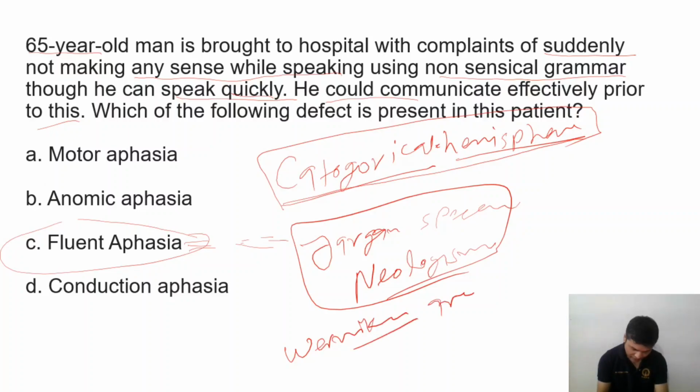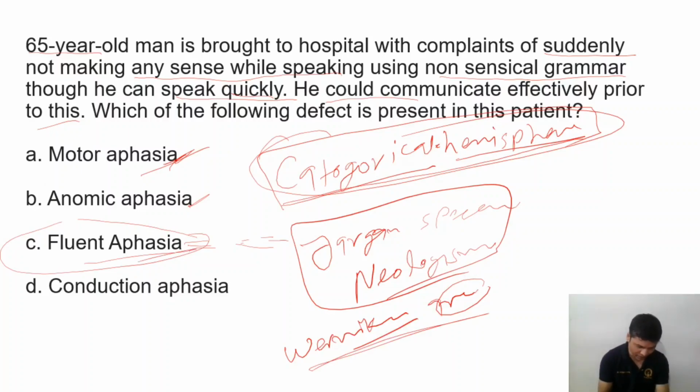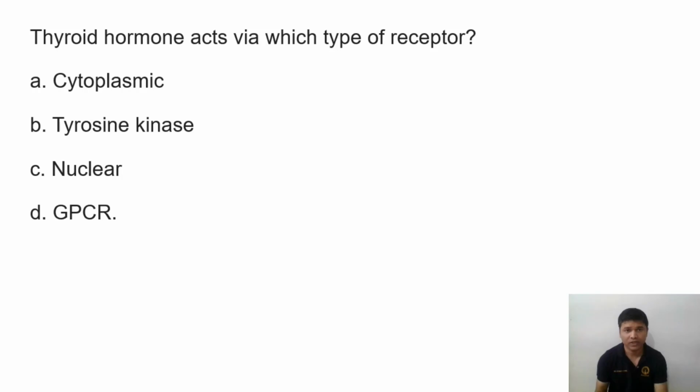Wernicke area damage leads to fluent aphasia. The person can talk fluently but without any sense. And what is motor aphasia? Motor aphasia is when Broca's area is damaged or defective. Anomic aphasia is different. So here the answer will be fluent aphasia. Next question is, thyroid hormone acts via which type of receptor?